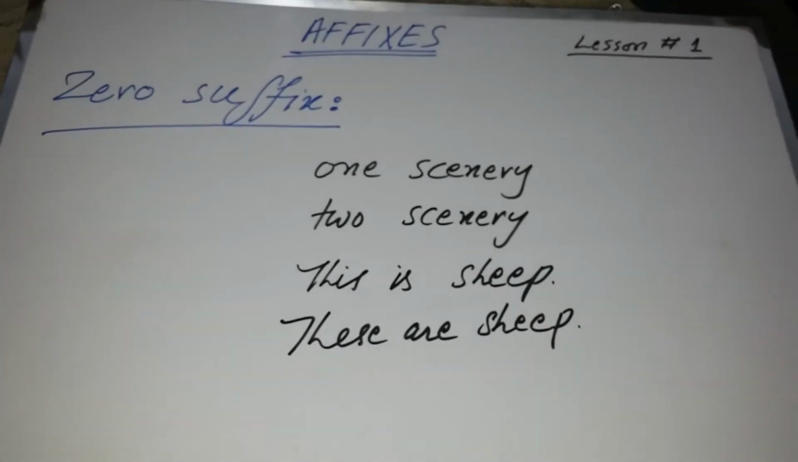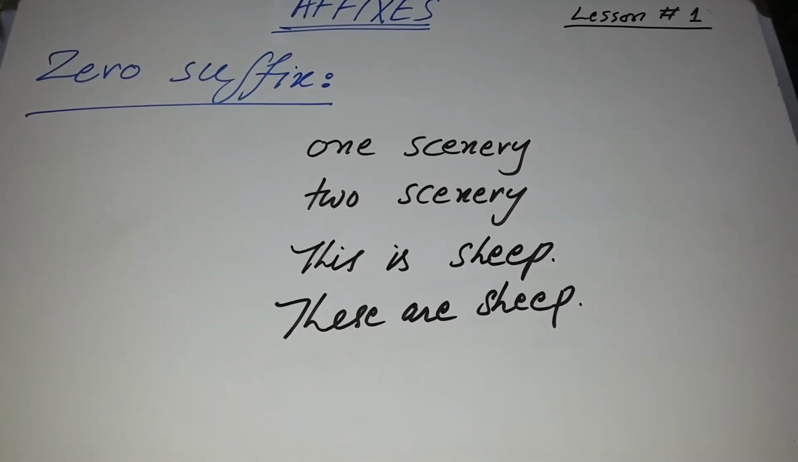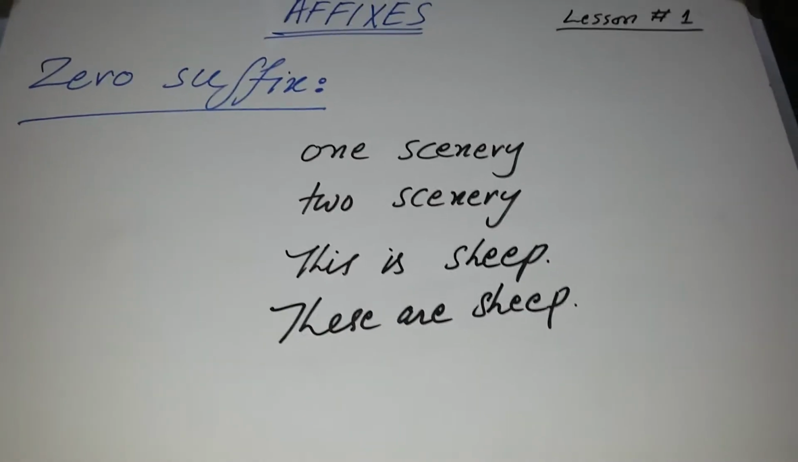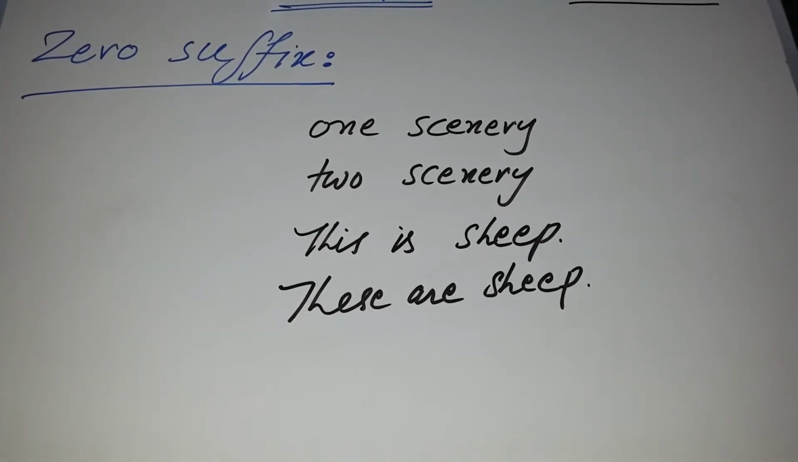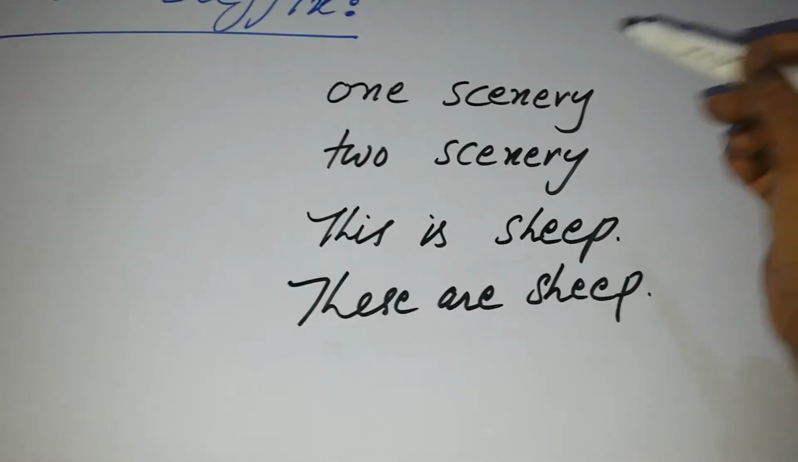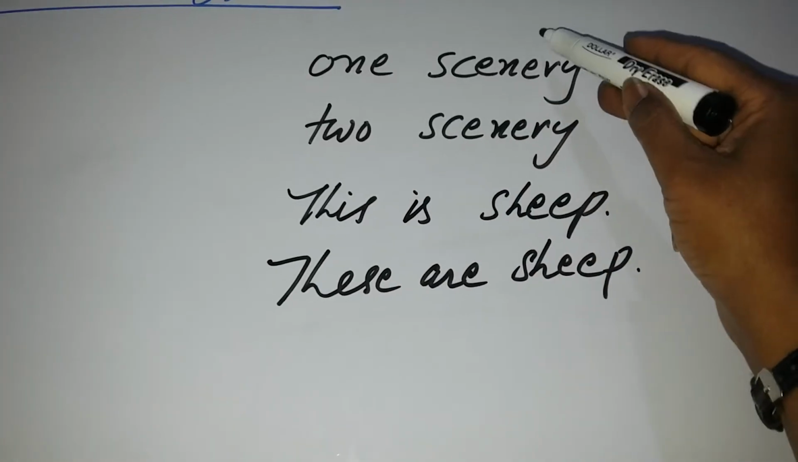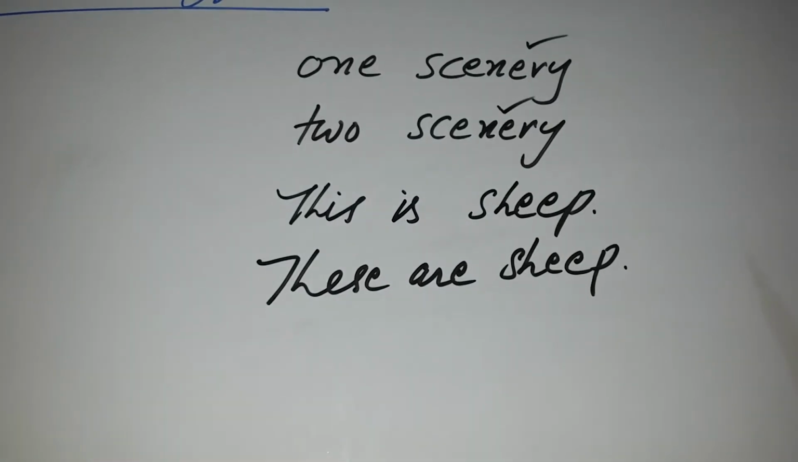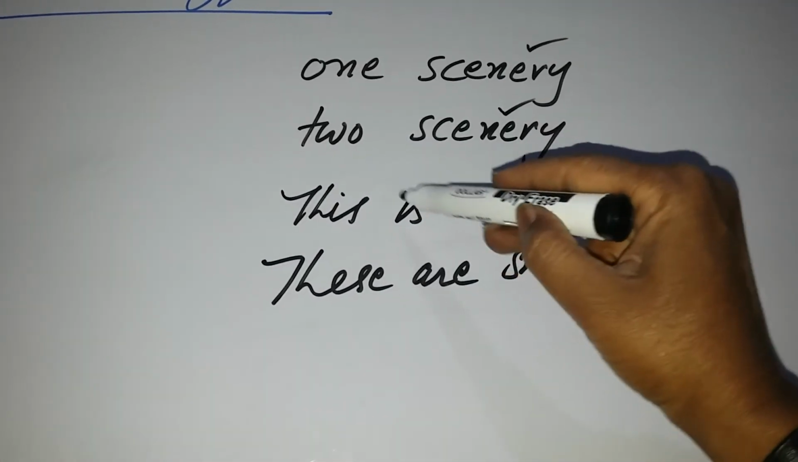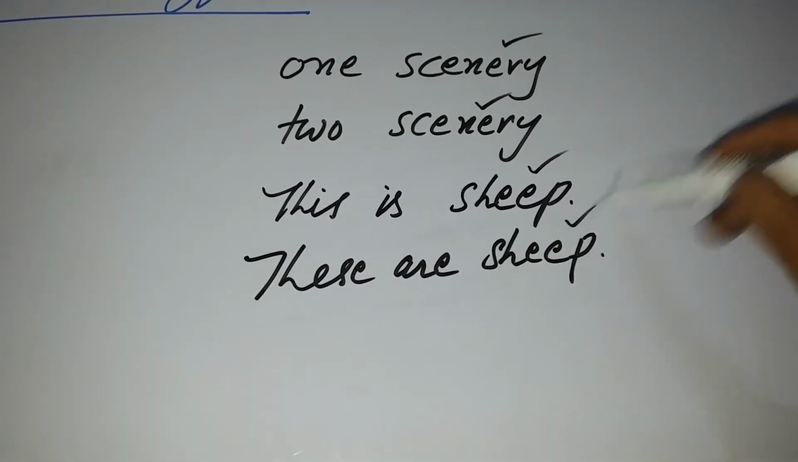Now we come towards zero suffix. In English grammar, we will find different types of words whose singular and plural forms are the same, like this one. If we read it, it is written one scenery. It means it is singular. There is written two scenery. It means it is plural. There is written sheep. This is singular. These are sheep. This is plural.